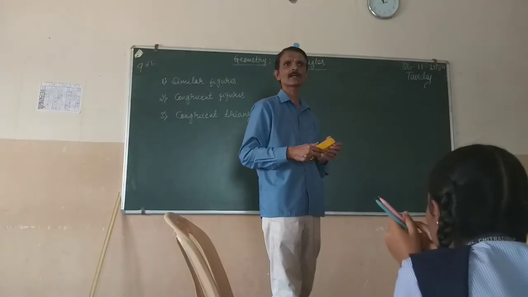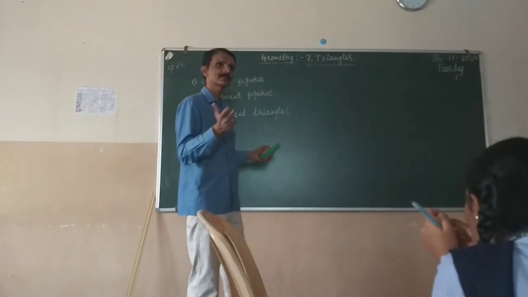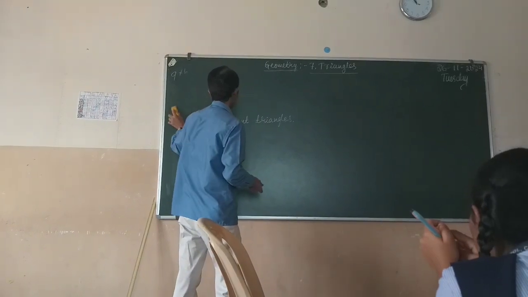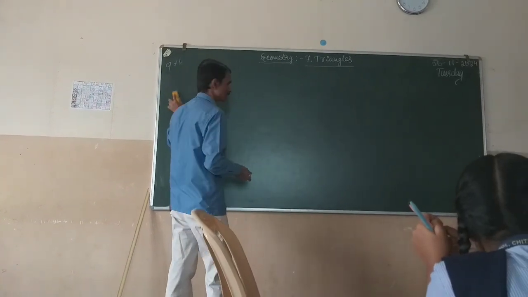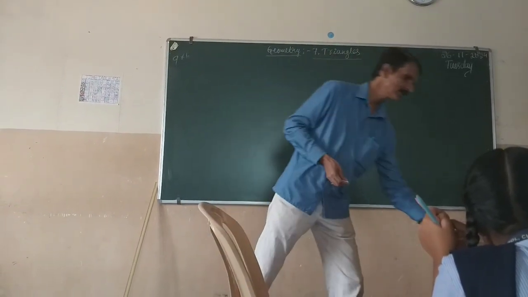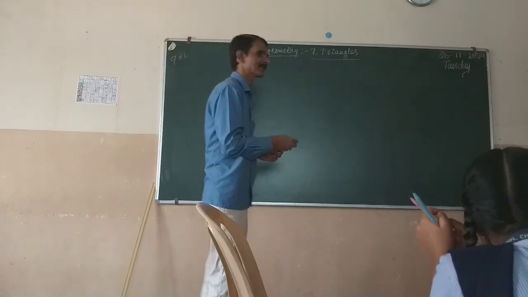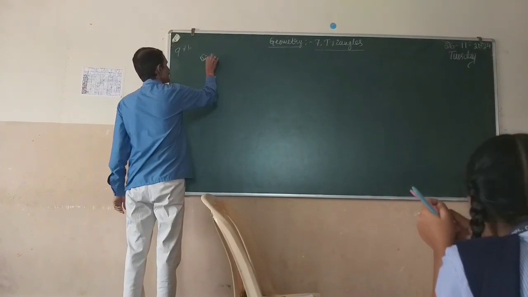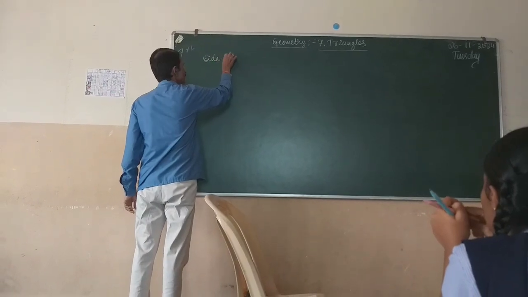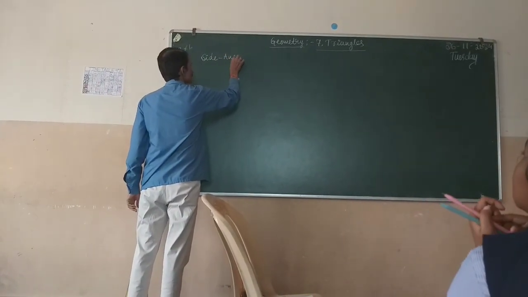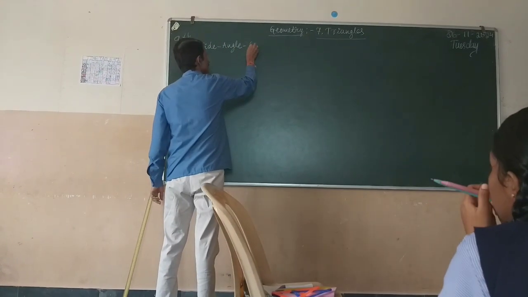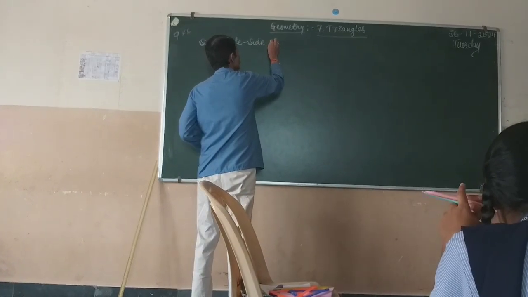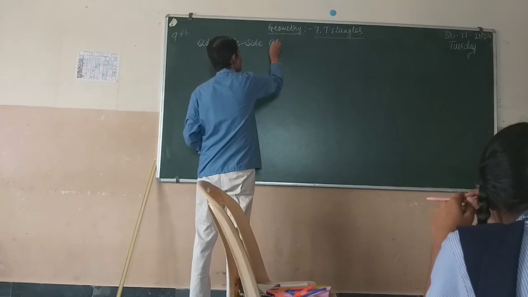Now we will see the criteria of congruent triangles. The first one is SAS, that means side, angle, side congruency.